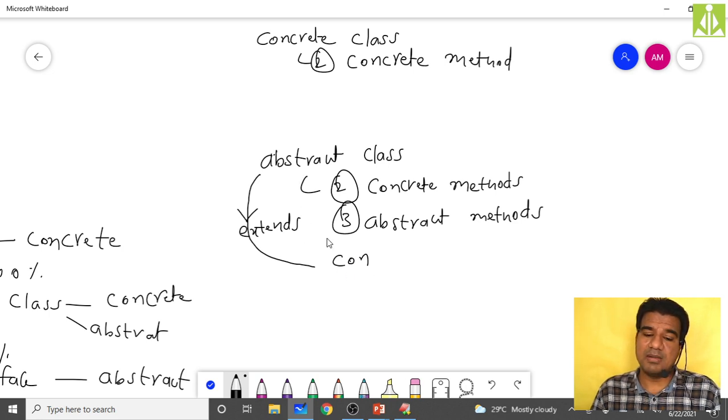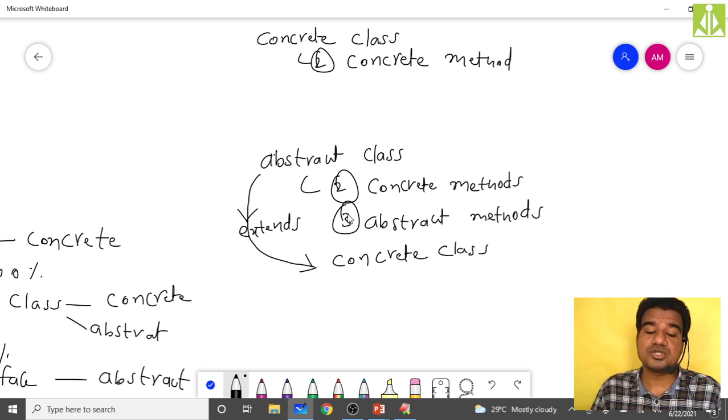So if I make the subclass a concrete class, my responsibility over here is I need to give the implementations of all three methods inside my concrete class.